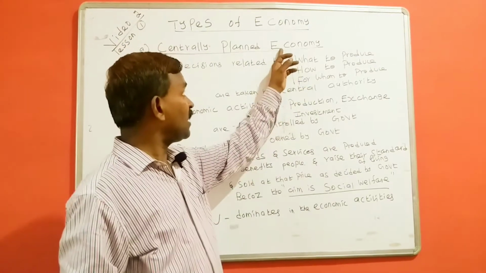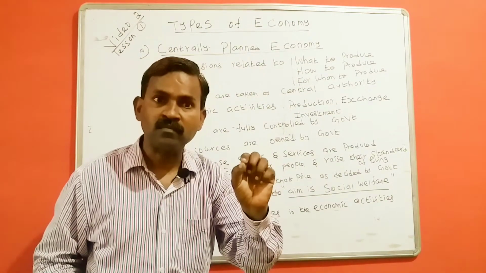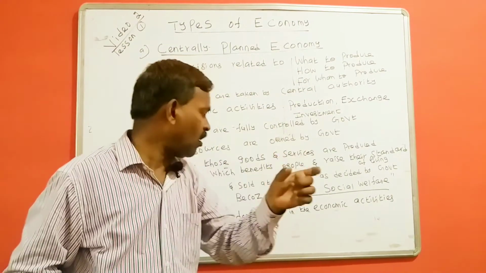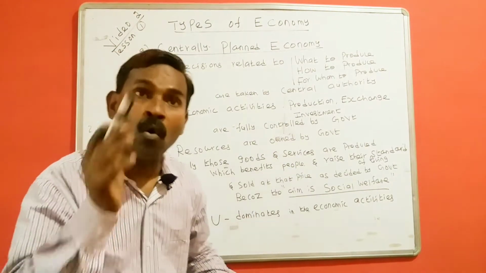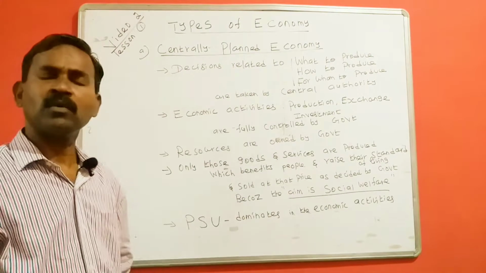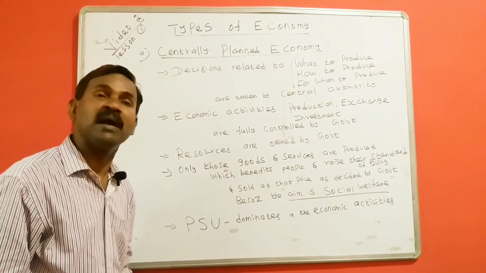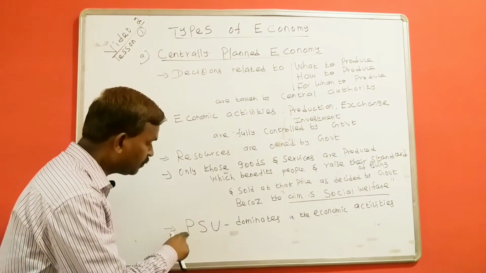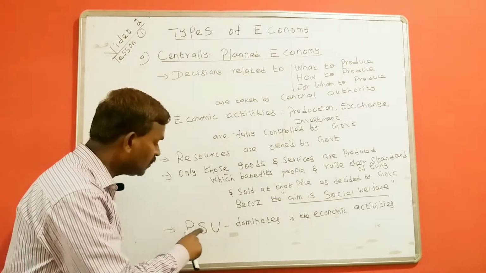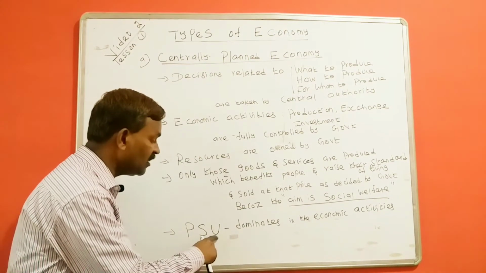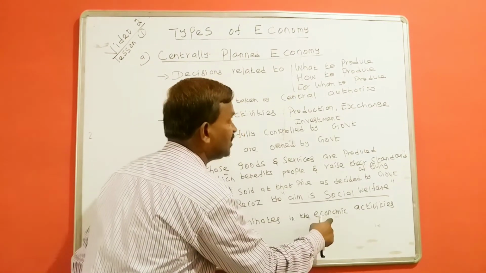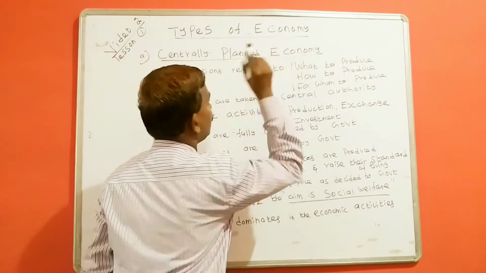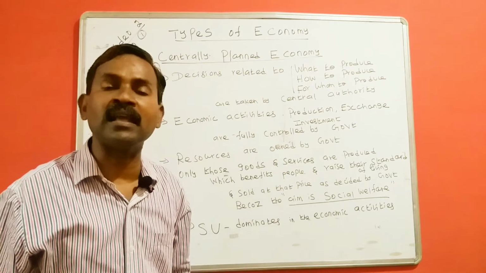Now, the economy in which most of the activities are dominated by the business owned by the government. What is the other name of business owned by the government? That is called public sector undertakings or public sector enterprises. If public sector enterprises dominate the economic activities, that economy is called centrally planned economy.